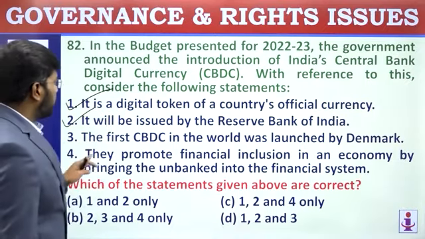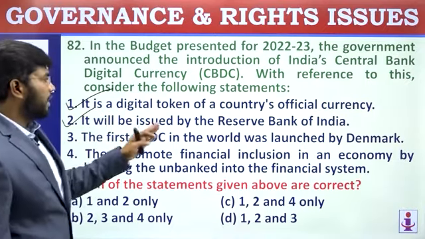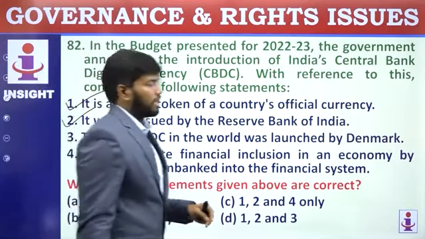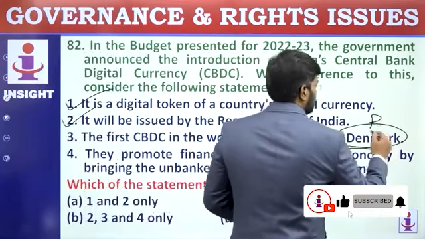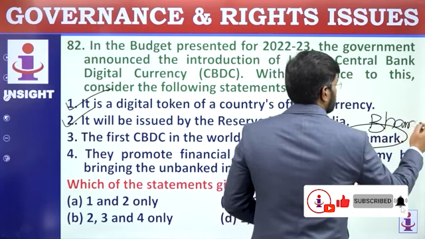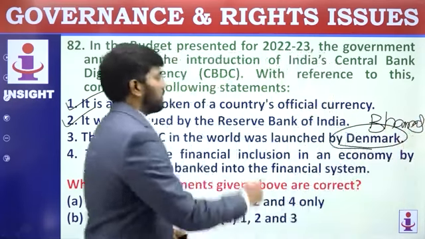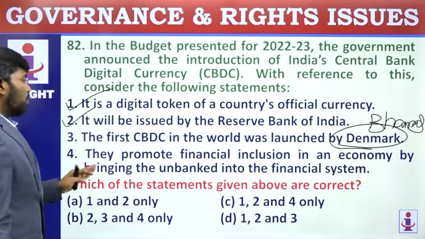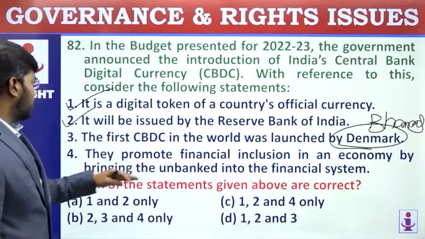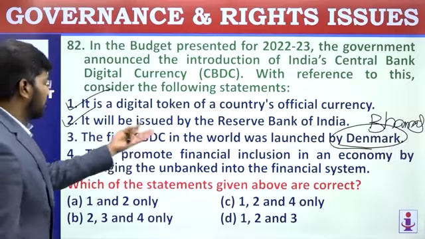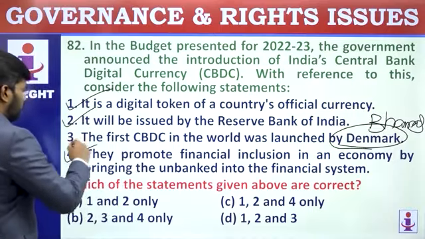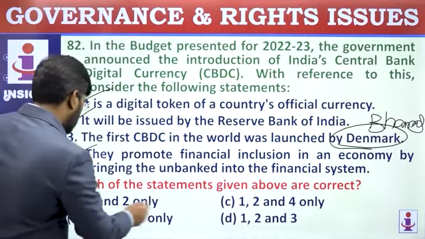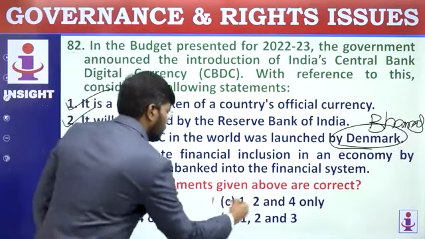The first CBDC in the world was launched by Denmark. No, it was by Bahamas. In 2020 itself, they launched. It's Bahamas, B-A-H-A-M-A-S. They promote financial inclusion in an economy by bringing unbanked into the financial system. Very easy. So 1, 2 and 4. 3 eliminated. Wherever 3 is there, remove it. 1, 2 and 4. C.